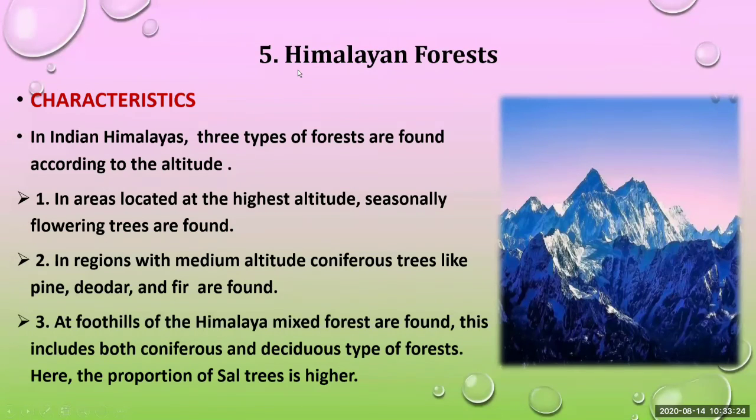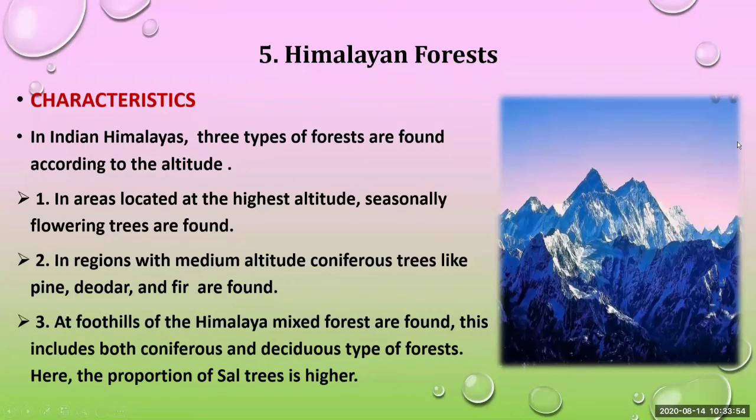Fifth is Himalayan forest. We have seen four types, and next, fifth, is Himalayan forest. We'll see the characteristics. Before that, we'll see this picture. How beautiful our Himalaya is. You can see the white and blue color of the Himalaya. This is a different type of forest we find here in the Himalaya.